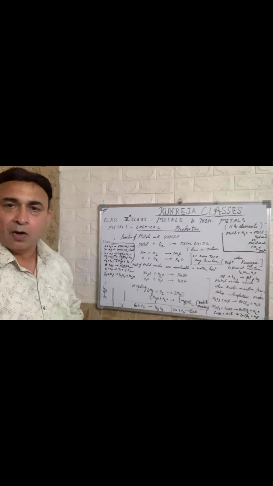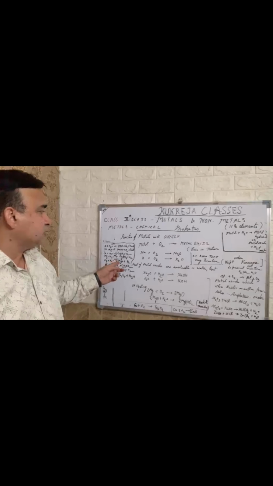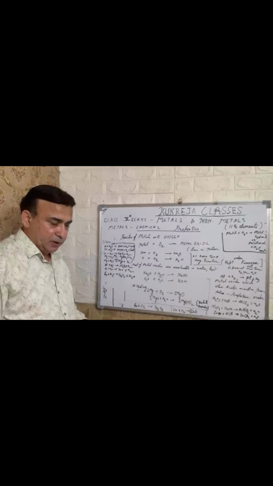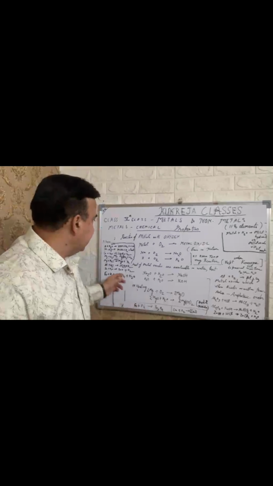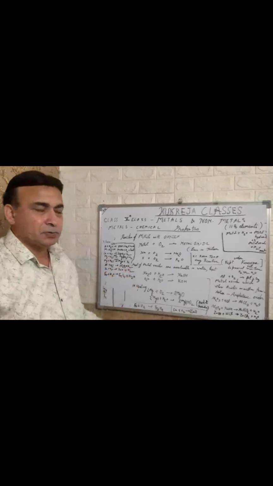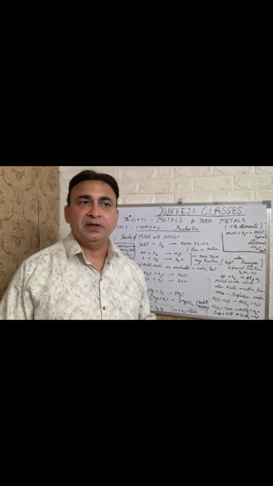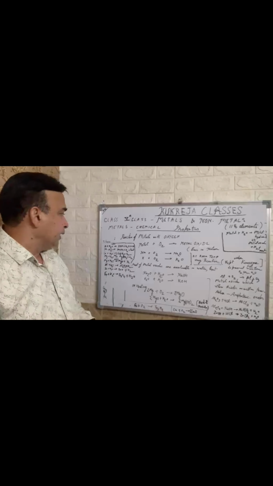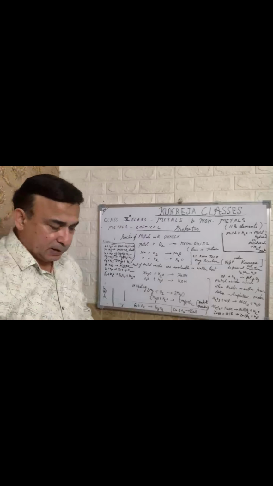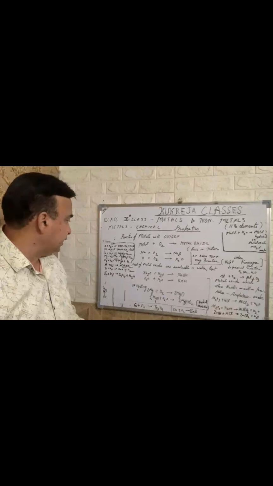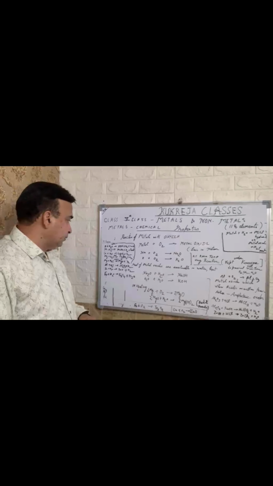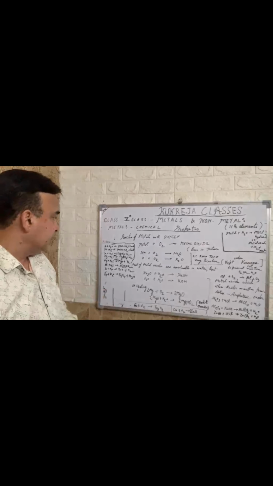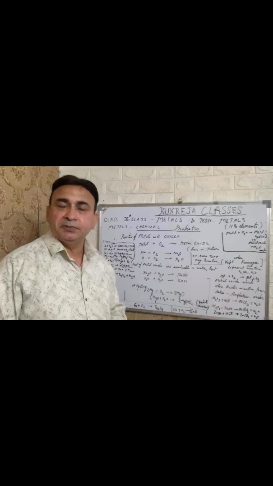Magnesium reacts with hot water to produce magnesium hydroxide plus hydrogen gas. But if magnesium reacts with steam, it produces magnesium oxide plus hydrogen. Other metals like aluminium, zinc and iron don't react easily. They react with steam at high temperature and produce oxides. If you have any question related to this, you can ask here.